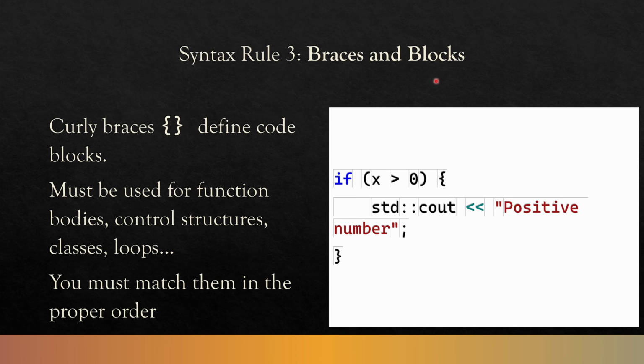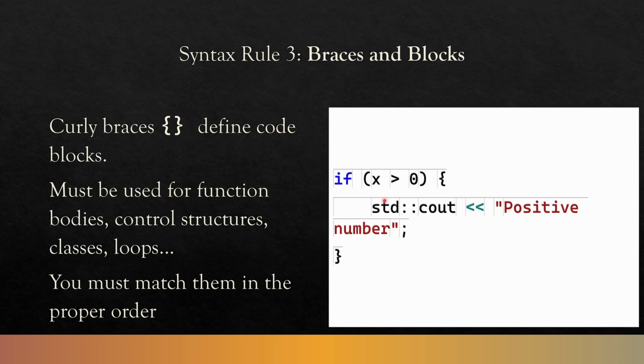Syntax rule 3, braces and blocks. Curly braces define code blocks. So here we have if x is greater than 0, curly brace, then cout positive number, then ending curly brace. You must use curly braces for function bodies. If there's only one line, technically you don't need to, but you should always. They are there to help you define what that code block is. They're used for function bodies, control structures, classes, loops, methods.